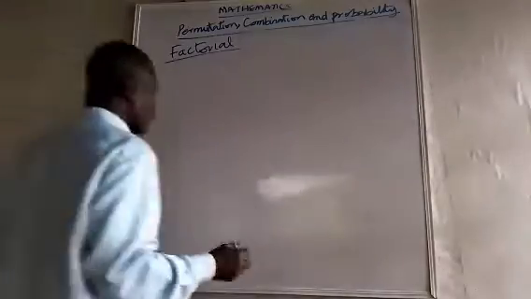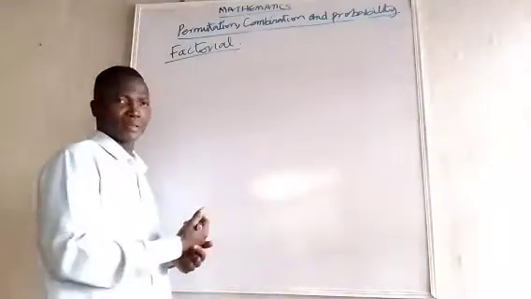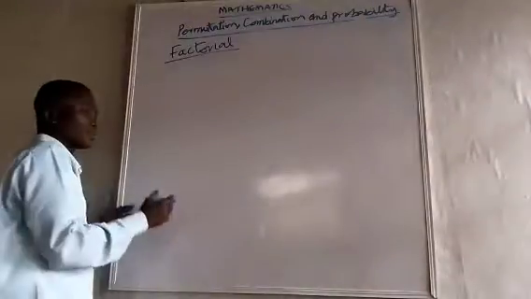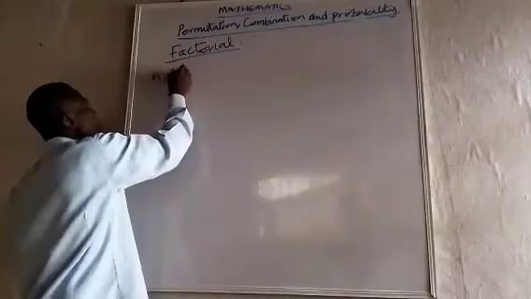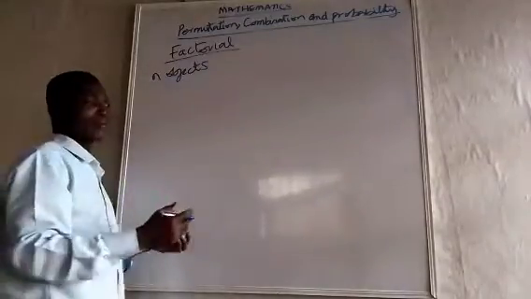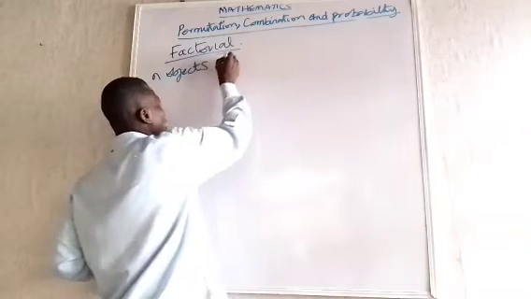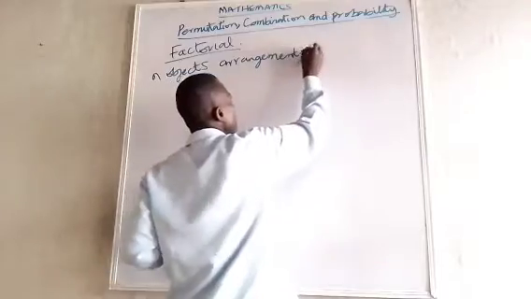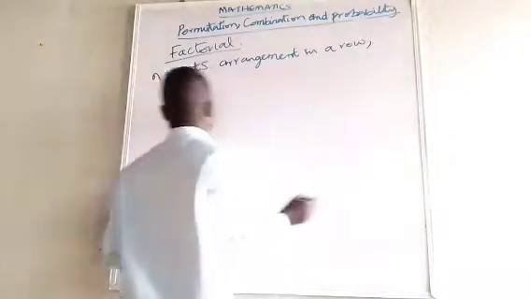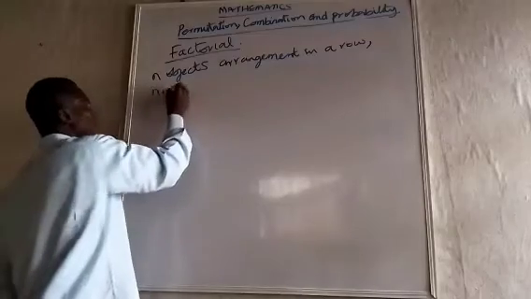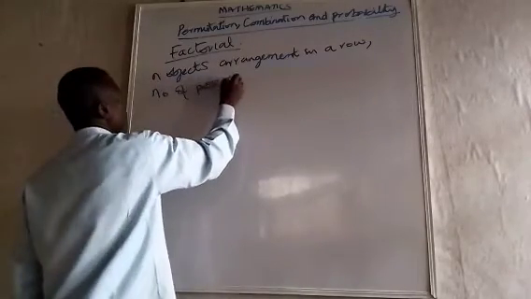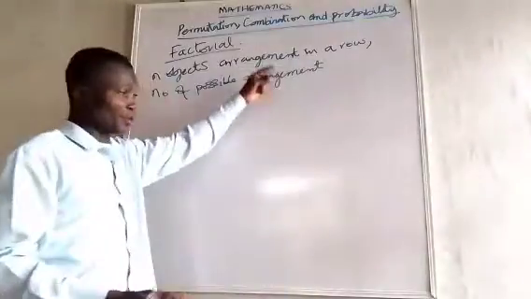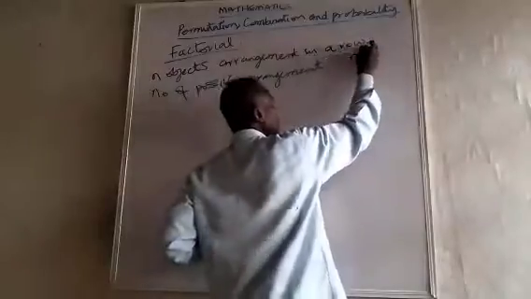For that one now, we are talking about how to arrange objects in a row. Arrangement, different kinds of arrangement. That is what you have just done. So, if you have n objects and you want to arrange them in a row, the number of possible arrangements, from the arrangement I showed you before, is going to be equal to n factorial.